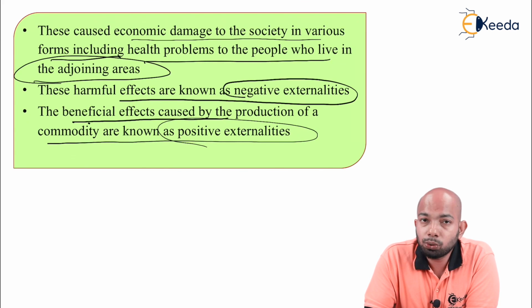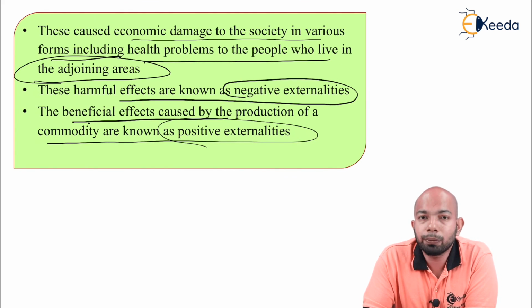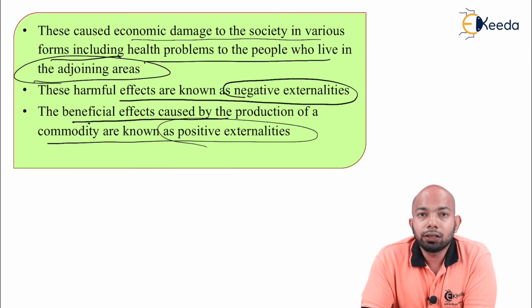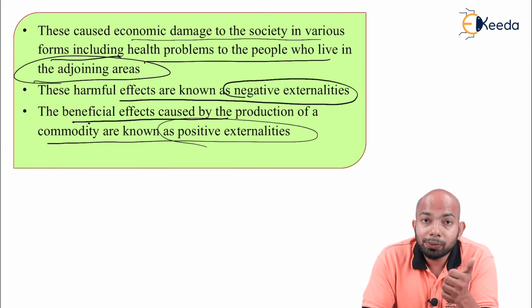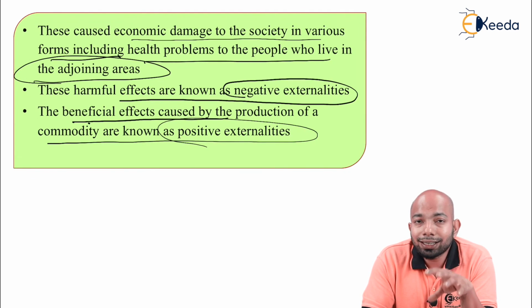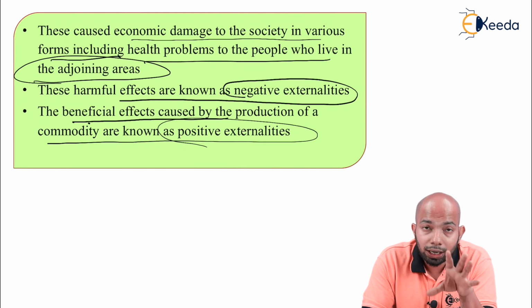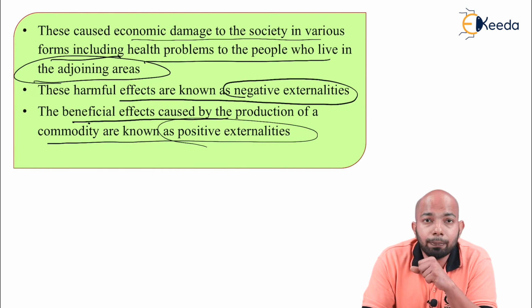Whatever benefits you get from preparing the pesticide, or from preparing something else, like the metro being created in our country. With this metro, the benefits you'll be getting are, first, that travel will be very easy, and there will be less congestion on the roads because of the traffic. The negative externalities will be that the construction is taking a lot of time, it is creating a lot of traffic, a lot of smoke, a lot of dust, and that is causing damage to the social environment here, or rather we can talk about the climate changes that are happening here.